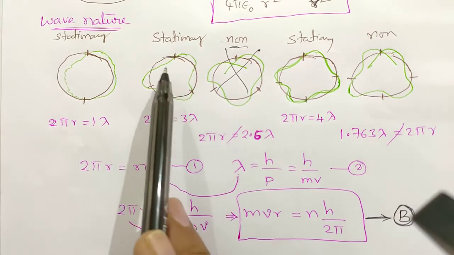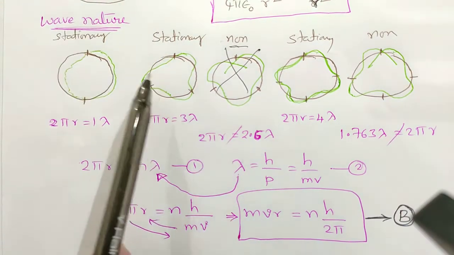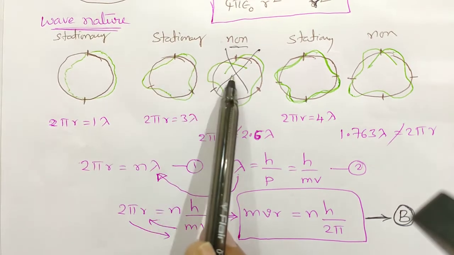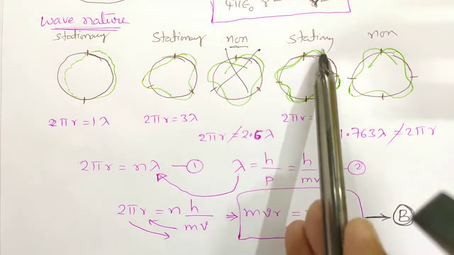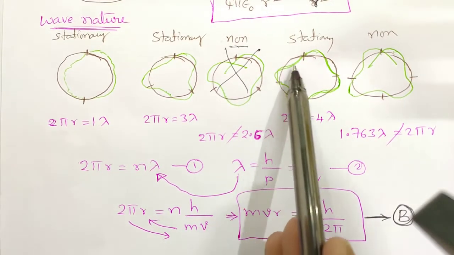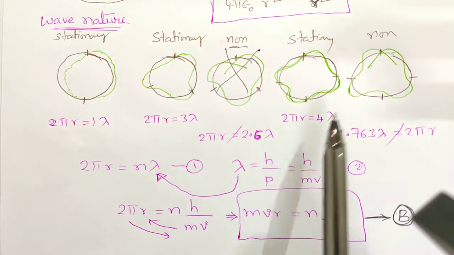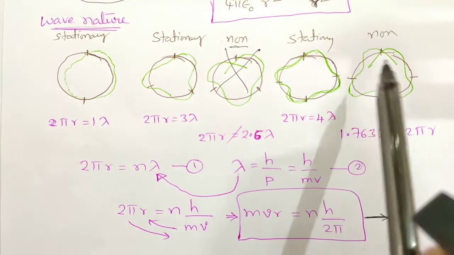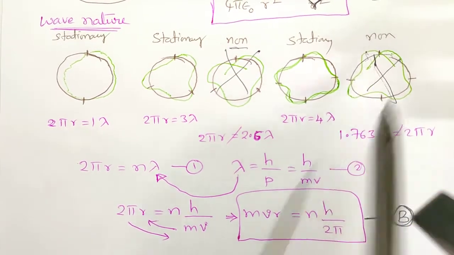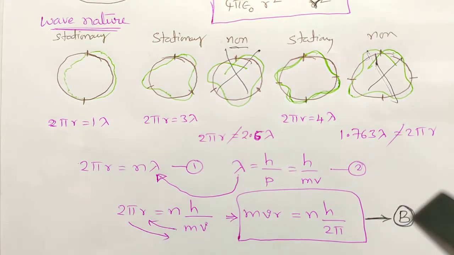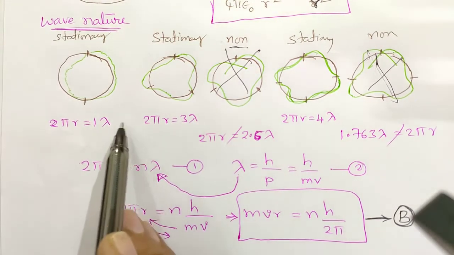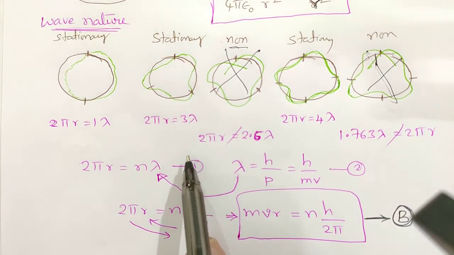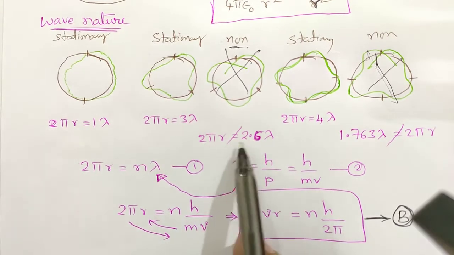So when the electron is behaving like a wave, first we were told it's a particle. Now in this process we are telling that it chooses the orbits. So this orbit it will choose, this it will not. Similarly, crest, trough, crest, trough, crest, trough, crest, trough. So 4 wavelengths is equal to 2 pi r. Whereas here it is say 1.736 lambda equal to 2 pi r. This kind of orbit the electron doesn't like to choose. So whenever an integer multiple of lambda is equal to 2 pi r, that is a stationary orbit. If it is not an integer, it is not a stationary orbit.